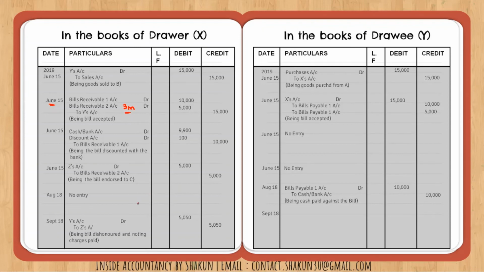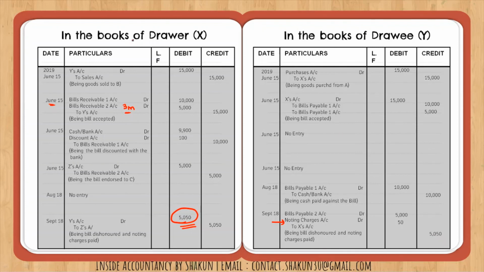Now the amount of the noting charges have been added. As you can see, 5,000 was the amount of bill plus 50. So the noting charges have been added in this transaction. Okay, so Y, that is the drawee, debit to endorsee. In the books of the drawee, bills payable, the liability, that account is cancelled here. So bills payable account will be debited. Bills payable 2 is dishonored, so bills payable 2 will be debited with 5,000. Noting charges, as I told you, are an expense or a loss for the drawee, hence they are debited, and total amount due to X now is 5050.